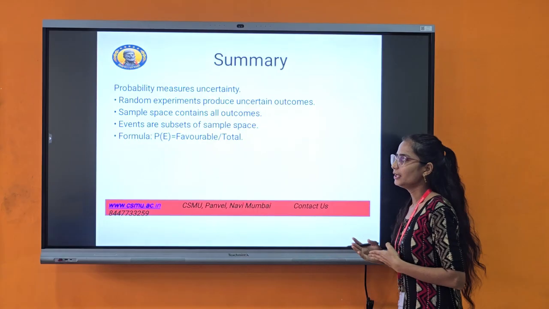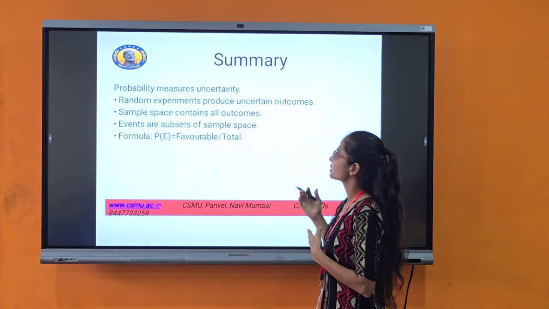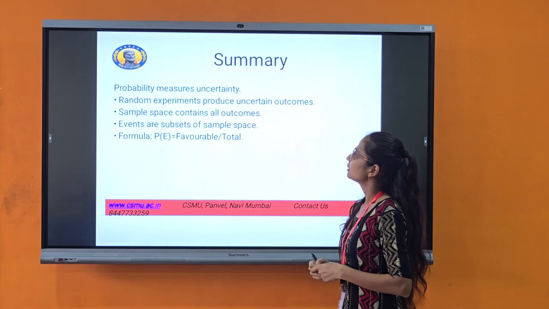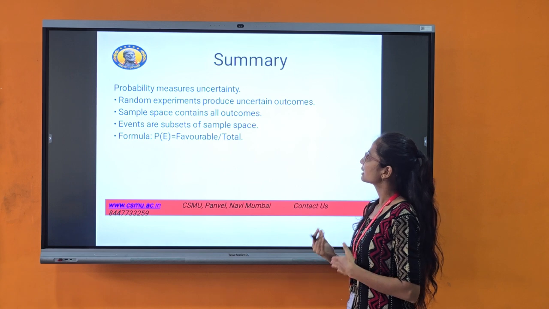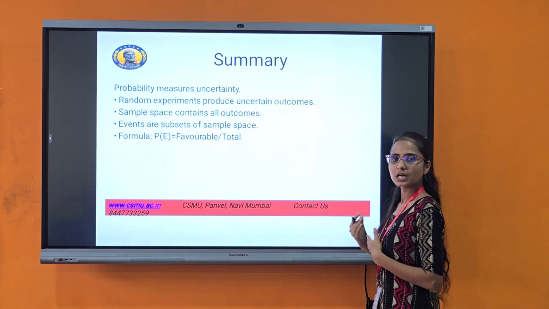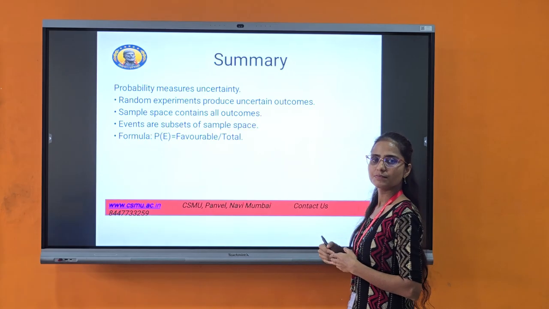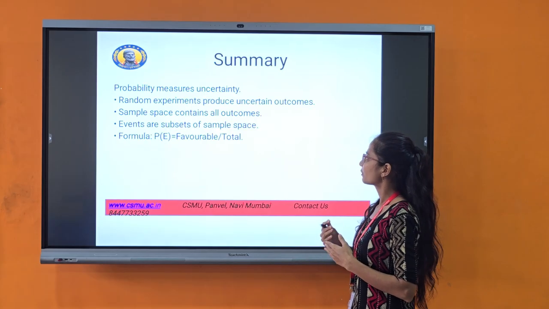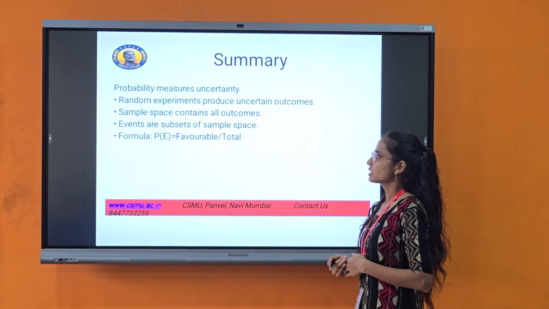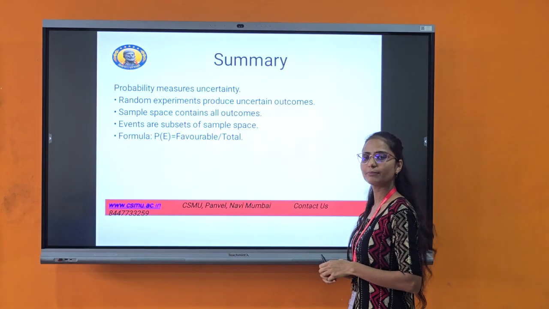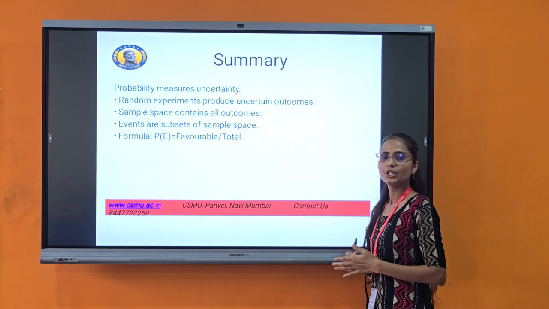Here is the summary. Probability measures uncertainty. Second, random experiments produce uncertain outcomes. Third, the sample space contains all the outcomes. Here the events are subsets of the sample space. And last, the formula: the favorable outcomes divided by the total outcomes.